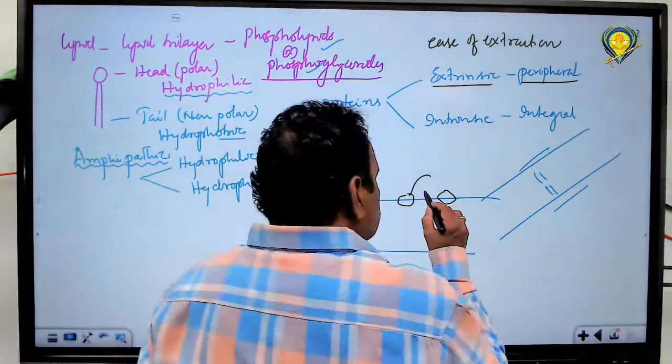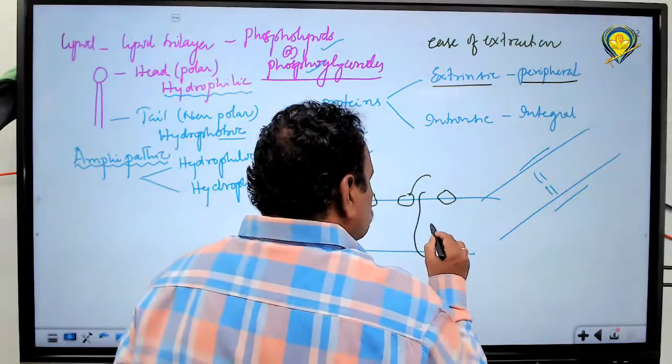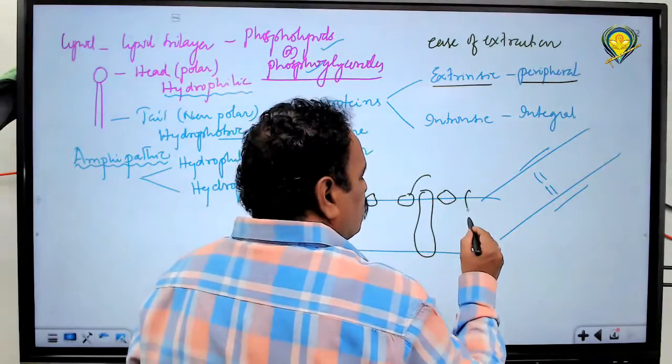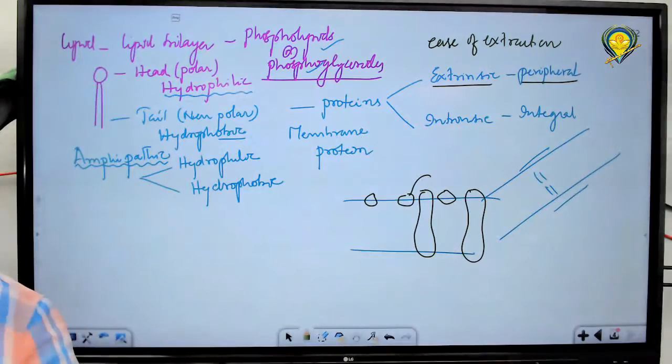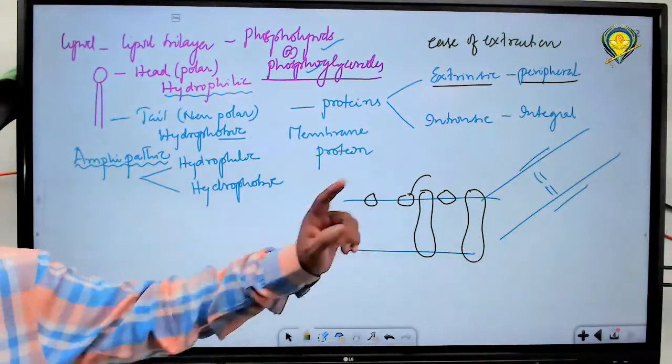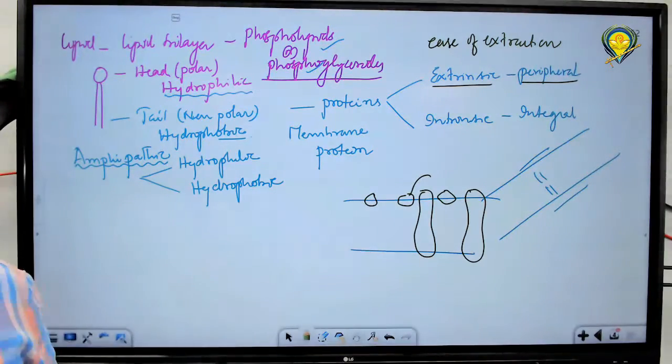Some proteins are buried along the length of the membrane, from one side, the outer side, to the inner side of the membrane, towards the other side. From one side to the other side.